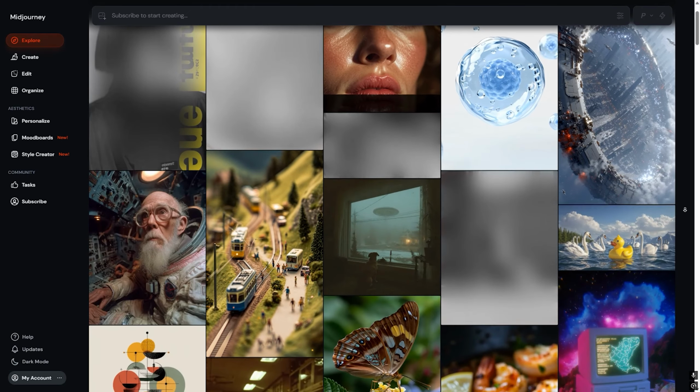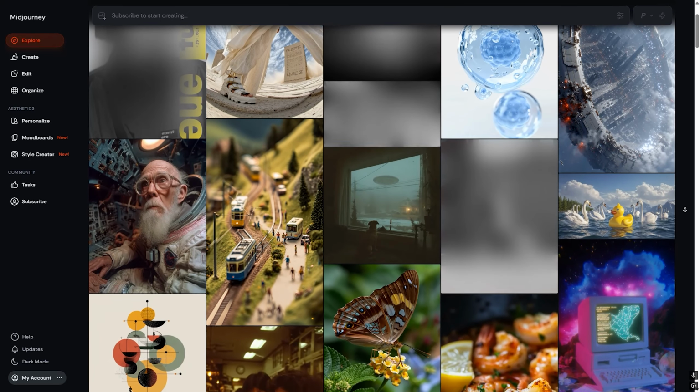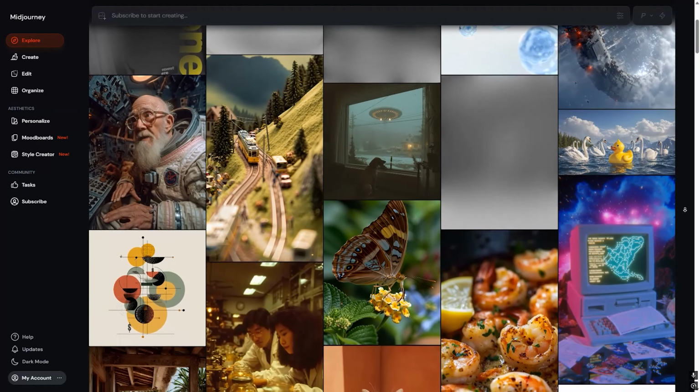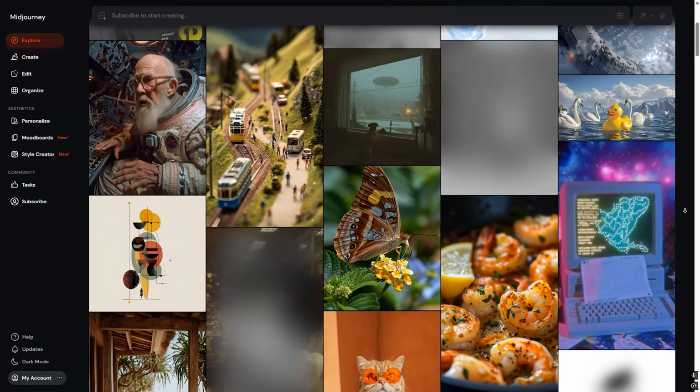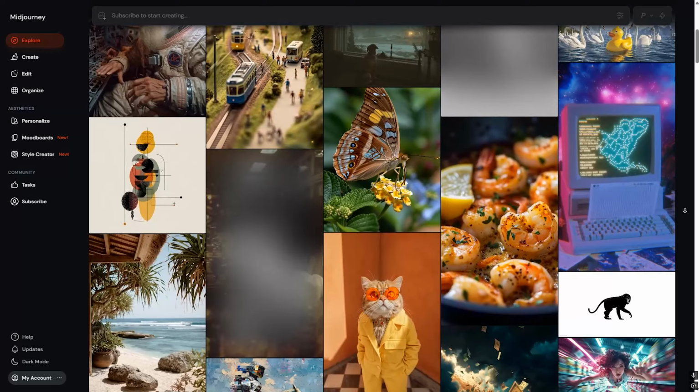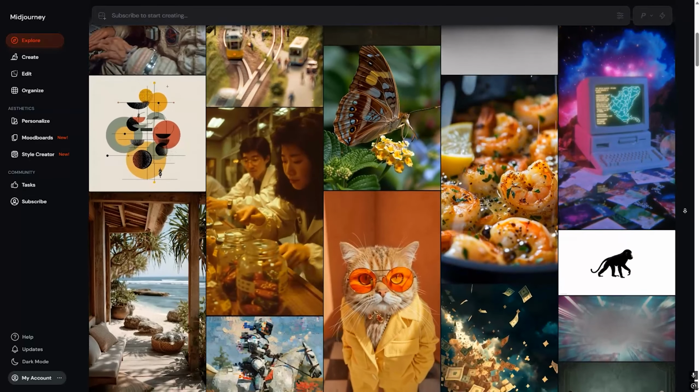Image quality. Let's start with image quality. Midjourney is known for creating highly artistic and visually impressive images. It excels at cinematic scenes, fantasy art, concept designs, and creative projects. The images often look polished straight out of the box, with very little editing required.